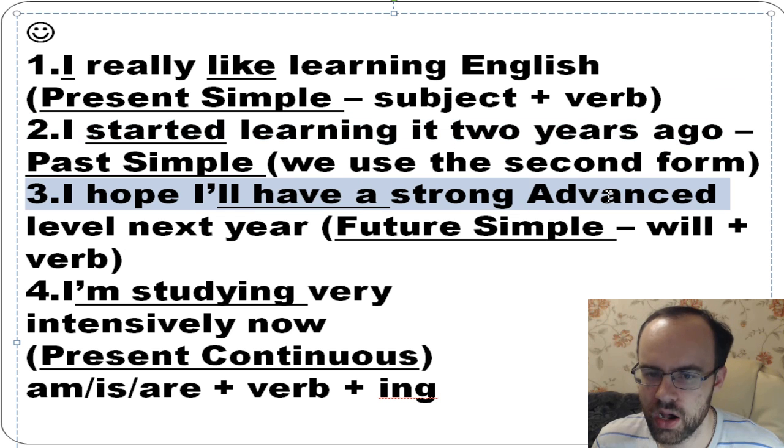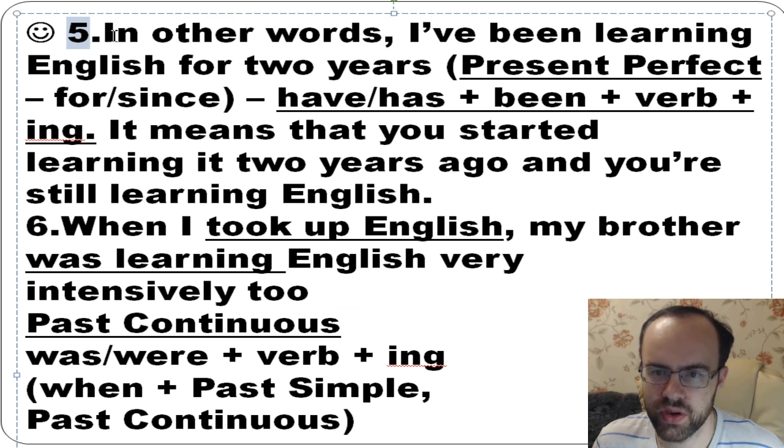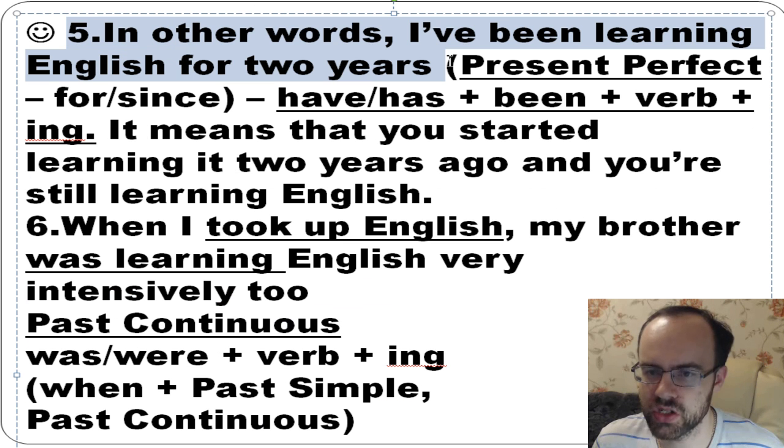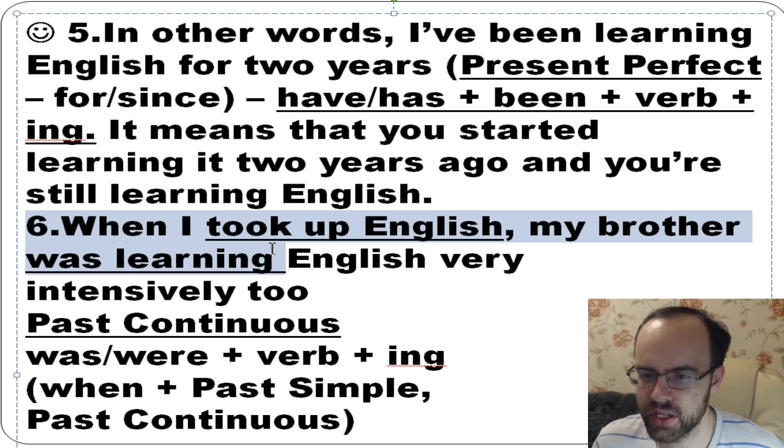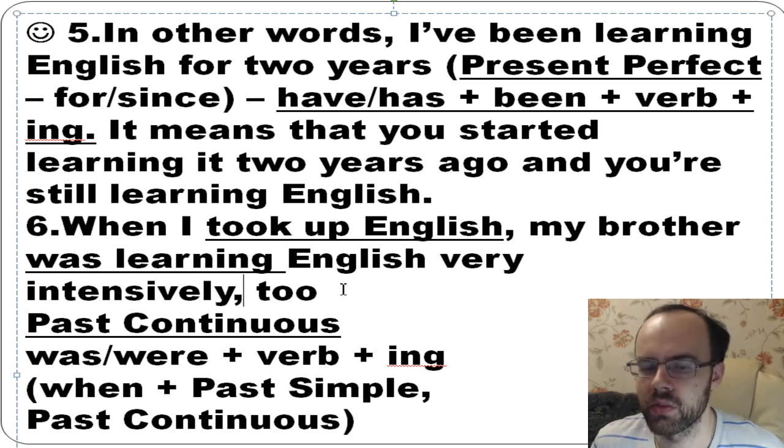I hope I'll have a strong advanced level next year. I'm studying very intensively now. So in other words, I've been learning English for 2 years. When I took up English, my brother was learning English very intensively too. Now note that we mostly put a comma before it if it's at the end of the sentence.